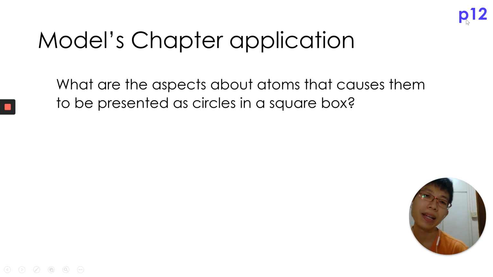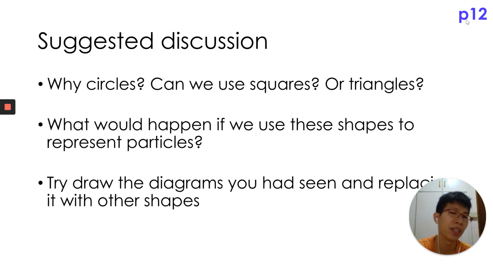What are the aspects about atoms that cause them to be presented as circles in a square box? Why do we use a circle? Why can we not use a triangle, square, or rectangle? What will happen if we use these shapes to represent particles? The main idea is that a circle is easier to draw, and a circle doesn't have pointed edges.